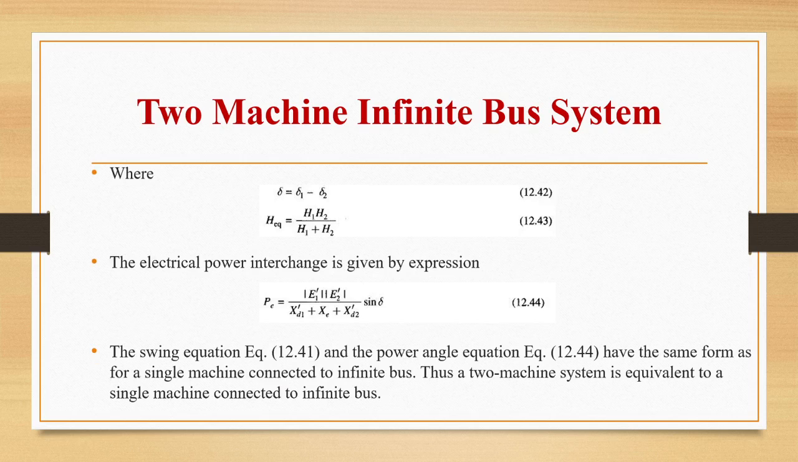Electrical power interchange is given by the expression Pe is equal to mod E1 dash mod E2 dash by Xd1 dash plus Xe plus Xd2 dash sine delta. The swing equation and the power angle equation have the same form as for a single machine connected to infinite bus. Thus, a two machine system is equivalent to a single machine connected to an infinite bus.